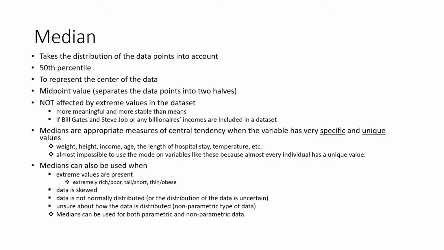Unlike the mean, the median takes the distribution of the data points into account. Medians are essentially the 50th percentile. The median appears best to represent the center of the data. It is essentially the midpoint value that separates the data points into two halves. Because medians are not affected by extreme values in the dataset, they are more meaningful and stable than means as measures of central tendency.